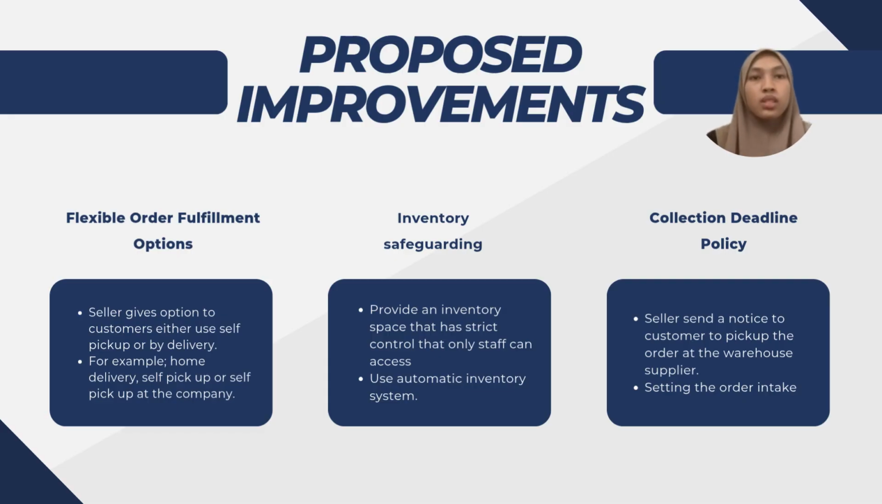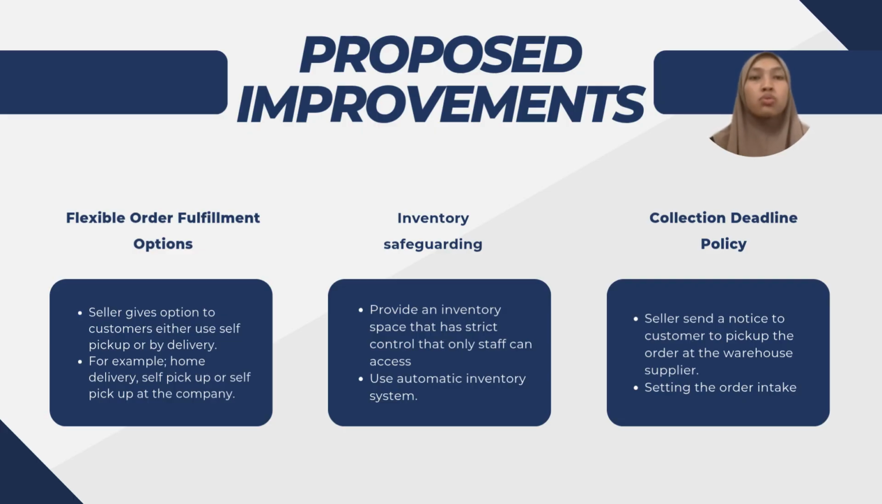The final improvement is the collection deadline policy. The company should establish a clear collection deadline for customers who choose self-pickup. The seller will send a notification informing customers that their order is ready to collect and specify the deadline for pickup. If the customer does not collect the order within the given time frame, the company can cancel the order or charge a storage fee, depending on the company's policy. This helps prevent inventory from remaining in storage for too long and allows warehouse space to be used more efficiently.